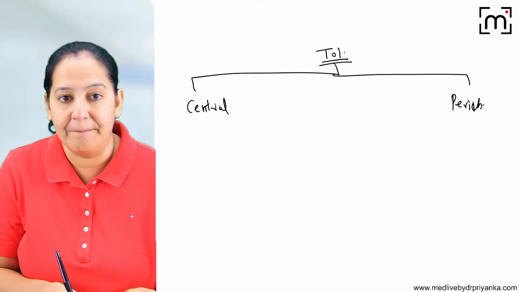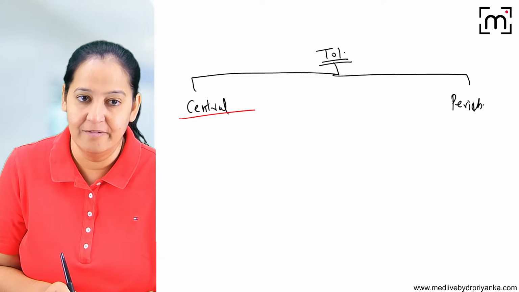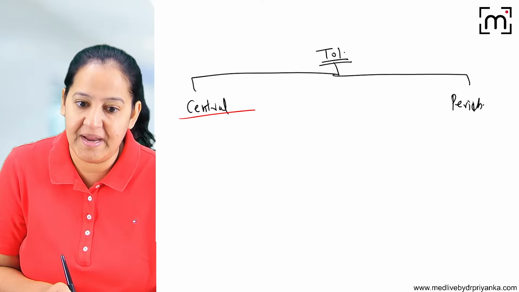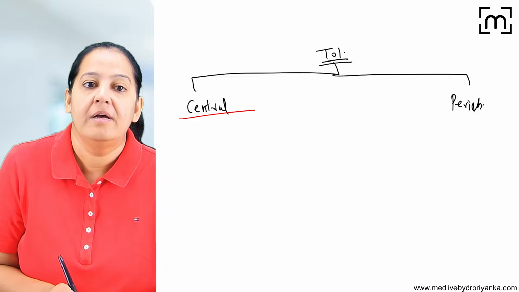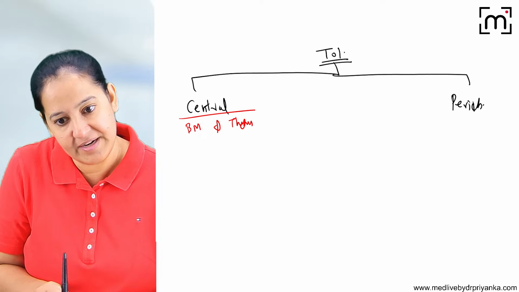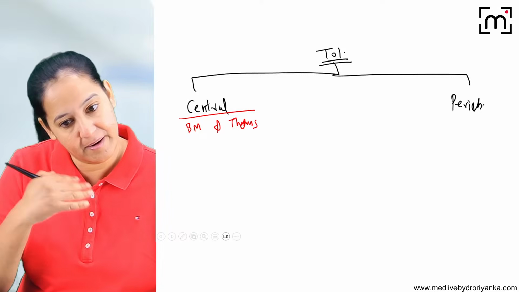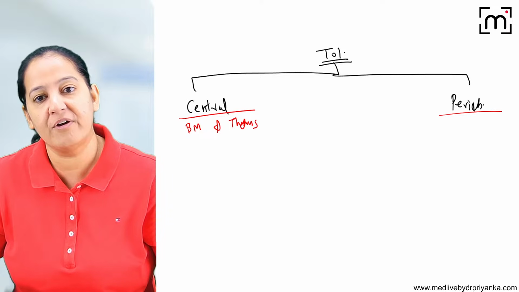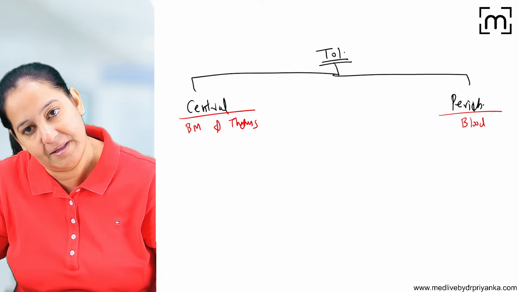In central tolerance, the B and T lymphocytes are killed when they become self-reactive. The self-reactive B and T lymphocytes are killed in the central organ. That is, B lymphocytes are killed in the bone marrow and T lymphocytes are killed in the thymus. That is central tolerance. Sometimes they escape and they come in the peripheral blood. So in the peripheral tolerance, they are killed in the peripheral blood.